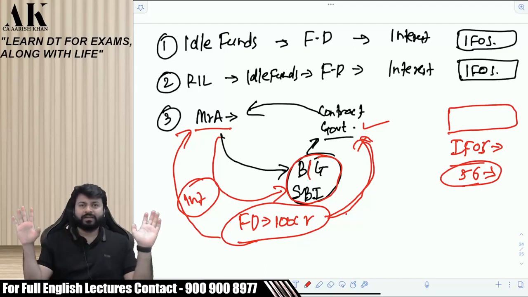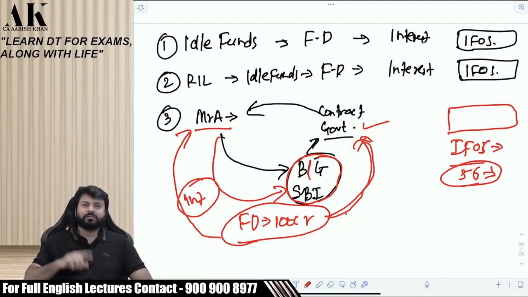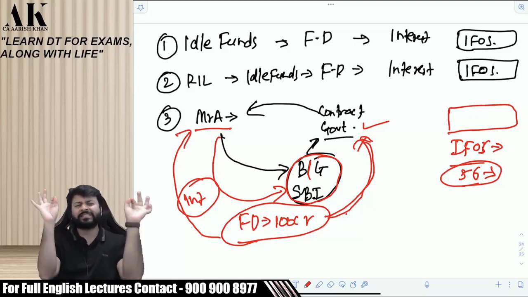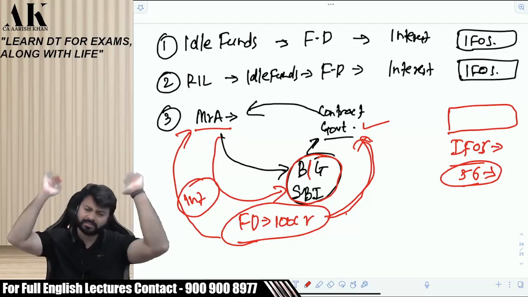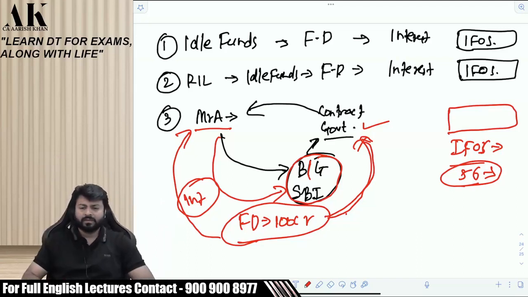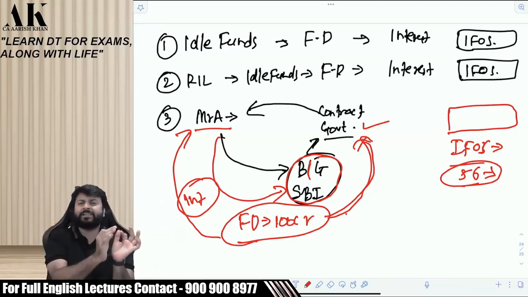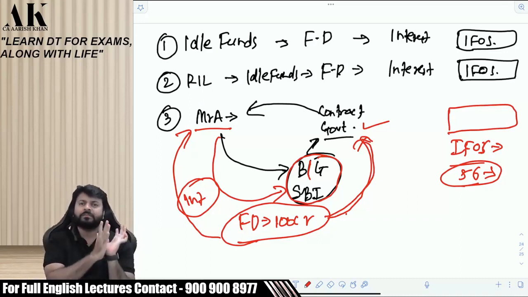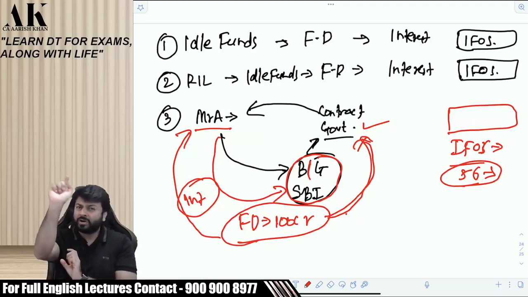Therefore, again listen carefully, it's a very debatable matter. What will come where is not that easy to identify. If your interest is an independent investment activity, you have invested in FD because you want interest, then it is IFOS. But if your interest is inextricably linked, inextricably means closely, with the activity of business, you are earning interest not because you want to earn it.